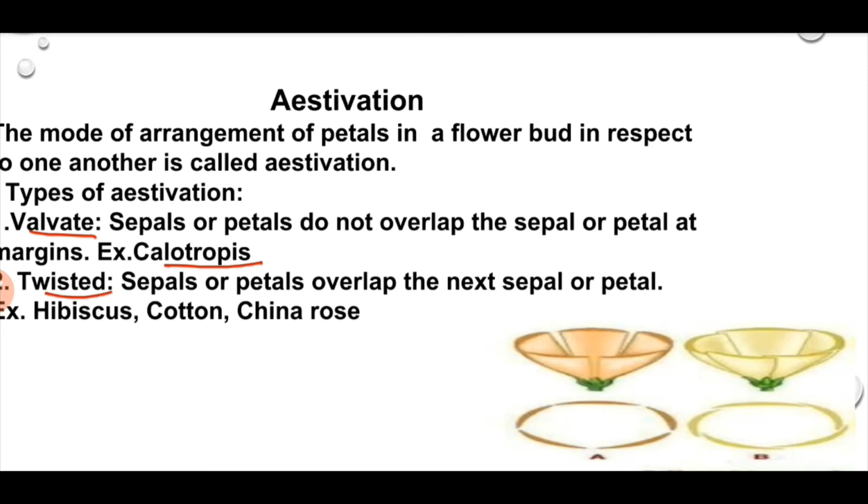The second type is twisted estivation. Here the petals or the sepals overlap the next sepal or petal, so one overlaps the other. One margin of the petal overlaps the adjacent petal lobe and the other margin is overlapped by the adjacent petal. For example, in case of Nerium, China rose, cotton, hibiscus.